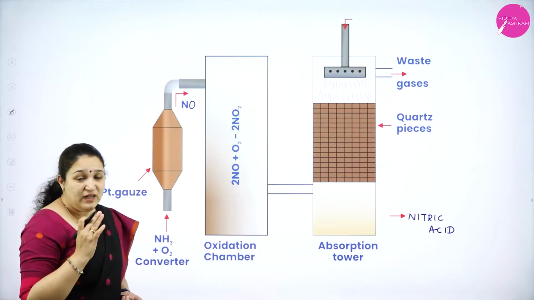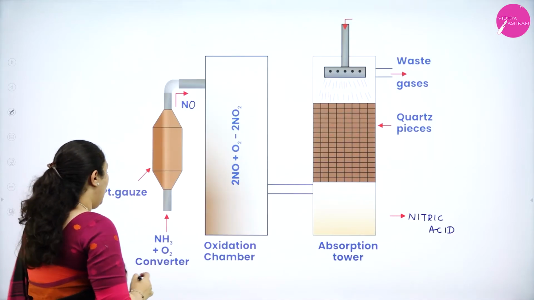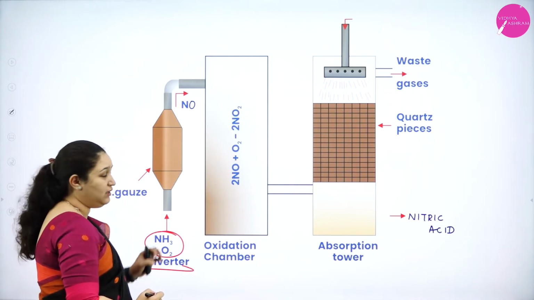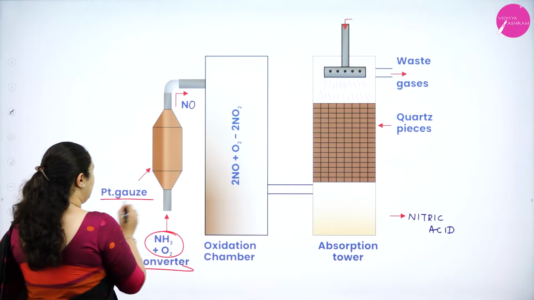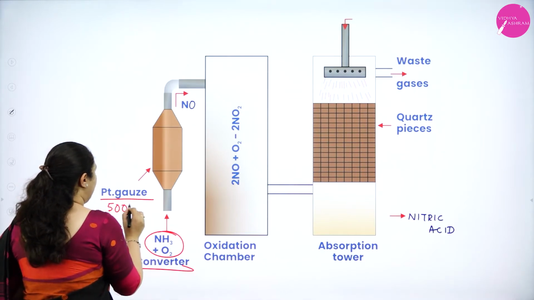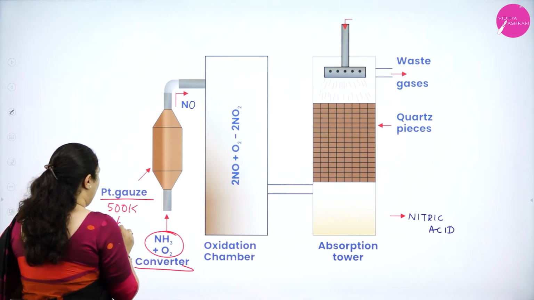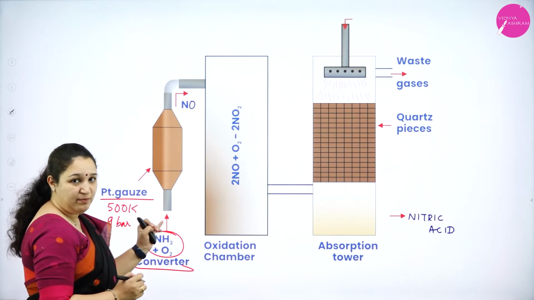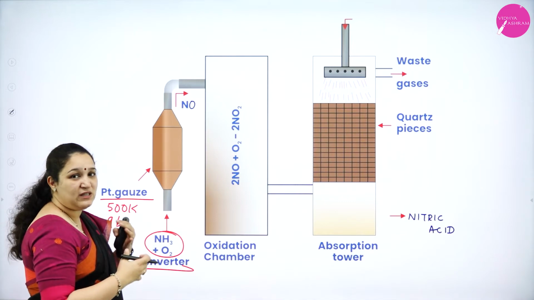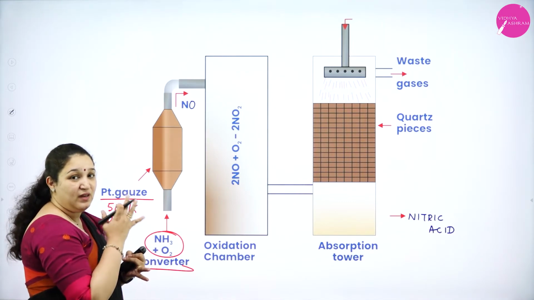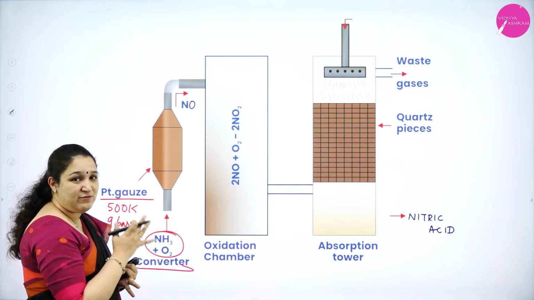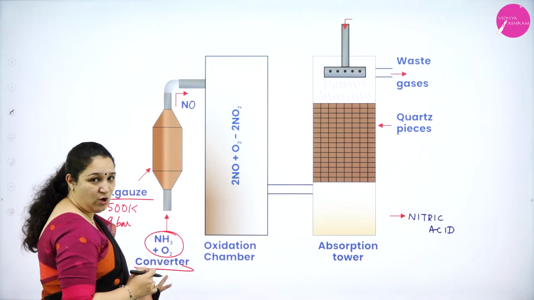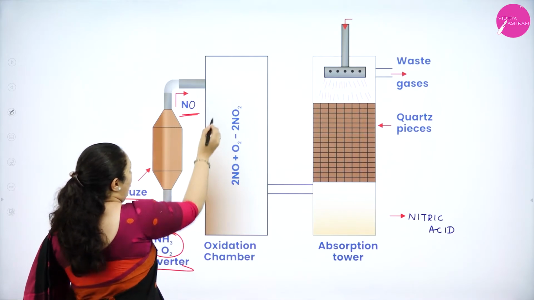Okay. So, we will revise again. What is it? Ammonia is mixed with air and then it is passed through the converter. In the converter, we have platinum gauze at 500 Kelvin and 9 bar pressure. Here the pressure should be 9 bar, that is the gases should be mixed and the pressure should be increased to 9 bar. Platinum rhodium gauze is at 500 Kelvin, and here ammonia reacts with oxygen to form nitric oxide.